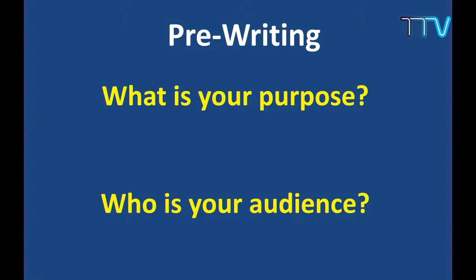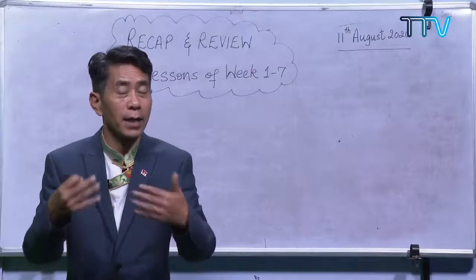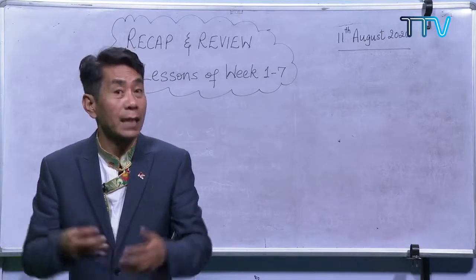We write, we speak, we tell, there is some purpose. So you should be familiar with your purpose. Are you telling? Are you requesting? Are you ordering, or just sharing something, or explaining? There are so many purposes. According to the purpose, there are different types of text structures.